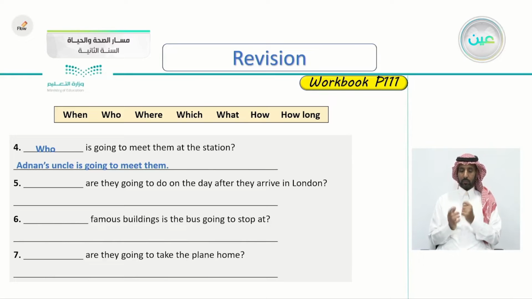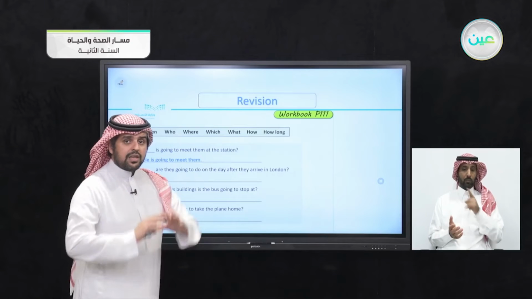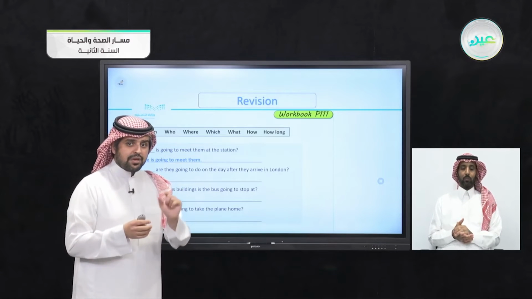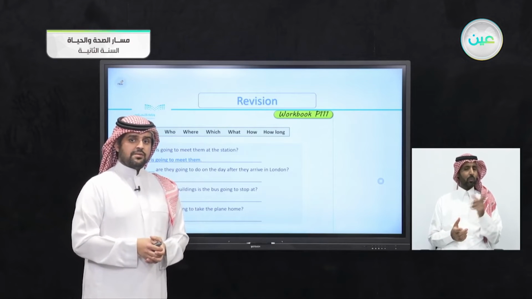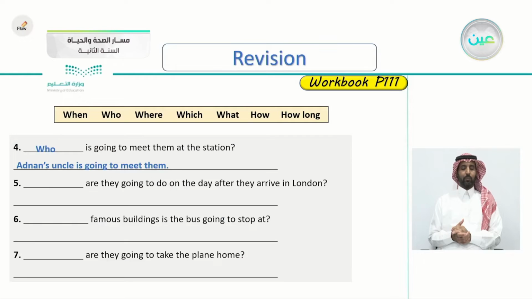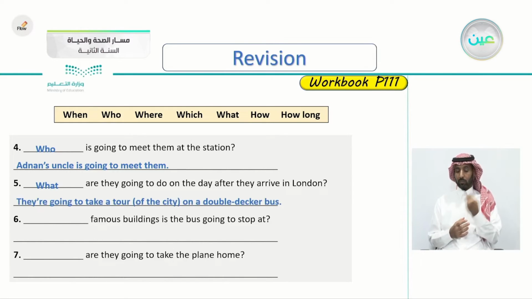Number 5, what are they going to do on the day after they arrive in London? Here you're asking about specific information, something that they are doing. How do you ask about that? What question word do you use? Yes, that's correct. The word what. So the answer here, yes, they're going to take a tour of the city on a double-decker bus.